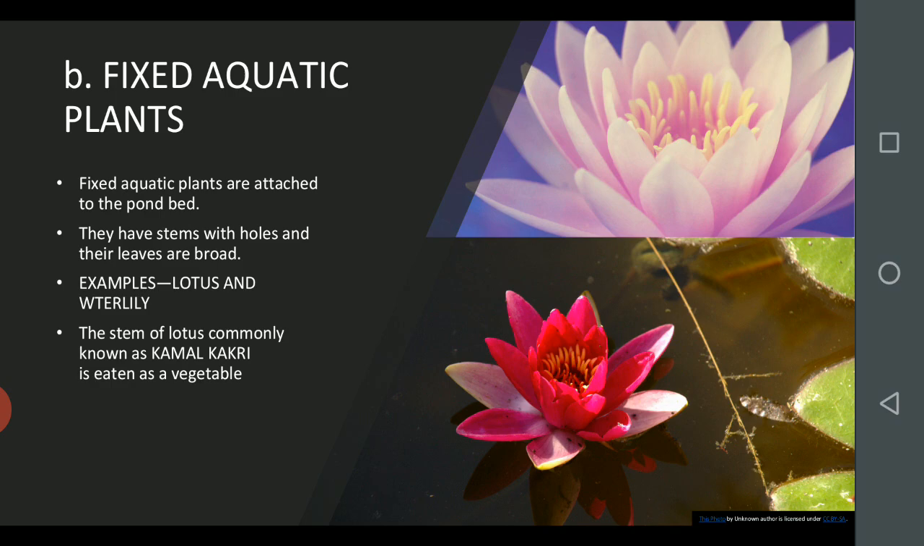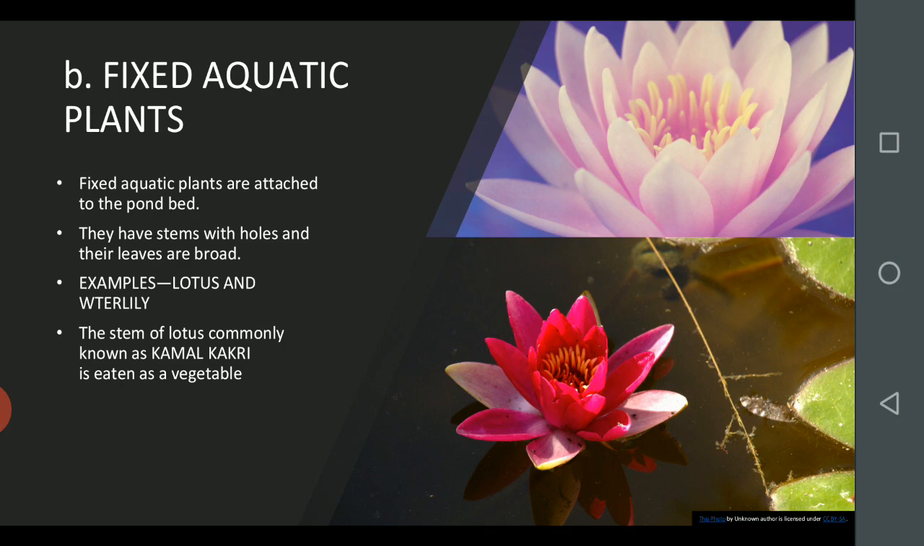Next, fixed aquatic plants. Fixed aquatic plants means their stem is fixed. Fixed aquatic plants are attached to the pond bed, the water bed. Down below the water, the stem is attached. They have stems with holes and their leaves are also broad.